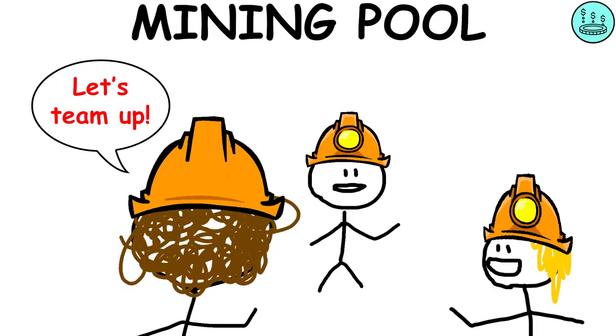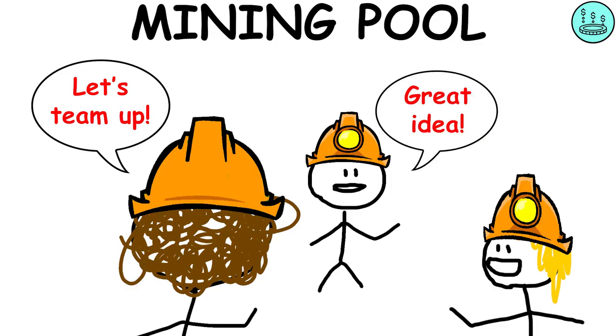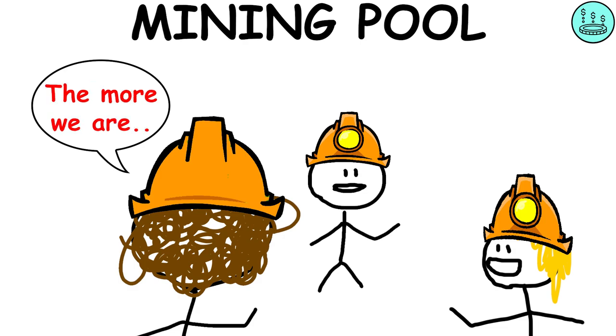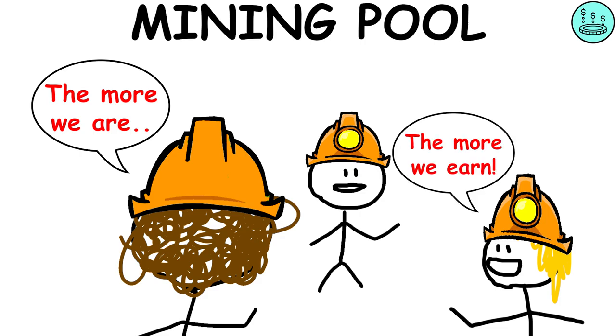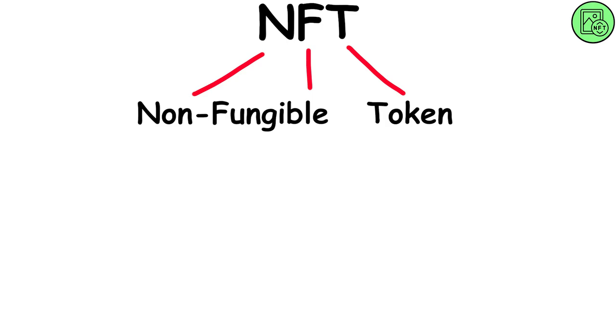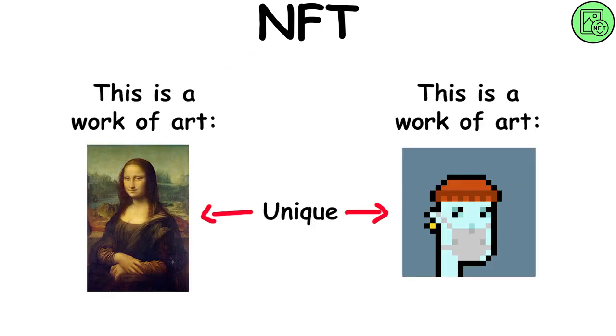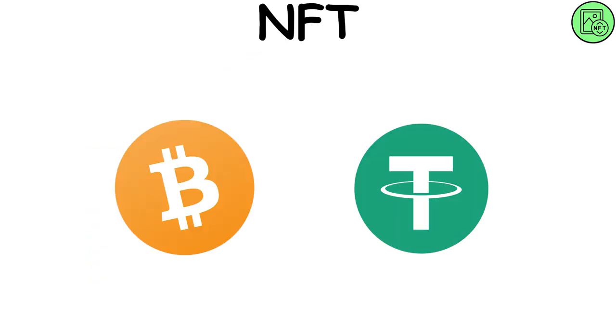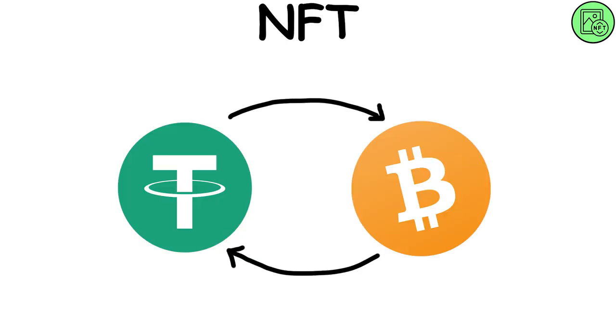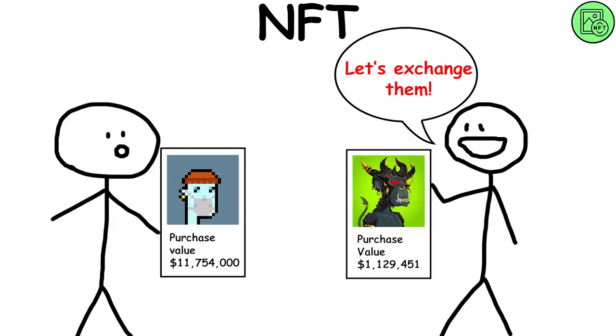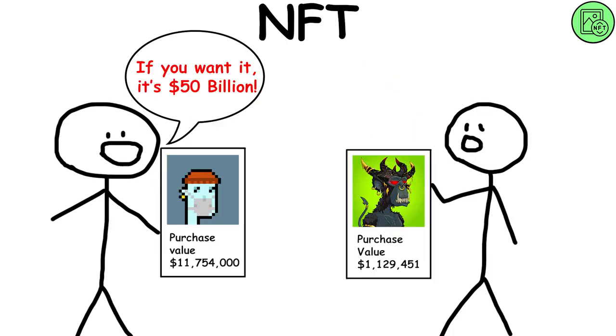Mining pool. It is created when individual cryptocurrency miners team up and pool their resources to increase their chances of getting a block reward. Rewards for solving blocks are paid based on the processing power of those who contributed to the pool. NFTs, non-fungible token. These are unique digital works of art that cannot be replaced. For example, a cryptocurrency can be exchanged for another cryptocurrency, while a work of art is unique and therefore not fungible unless it is sold or bought.